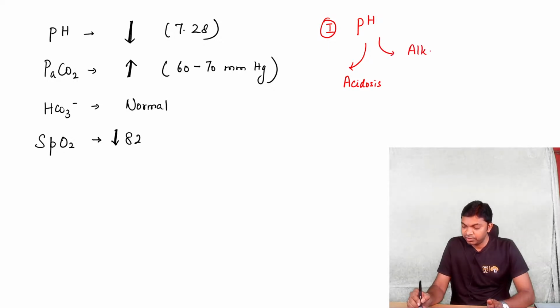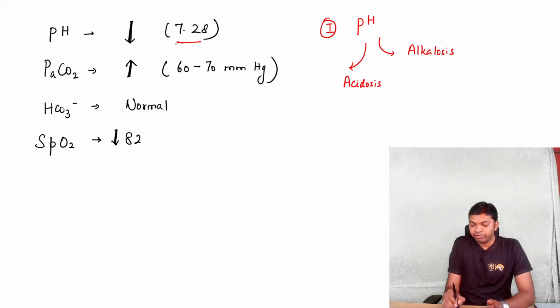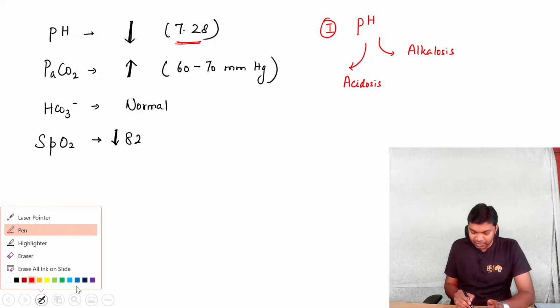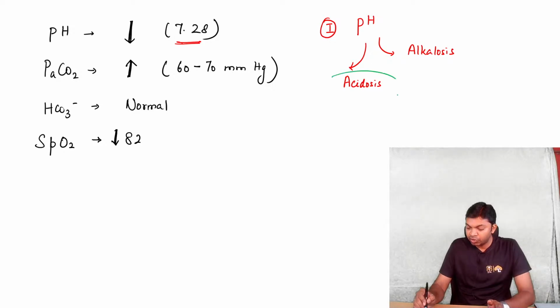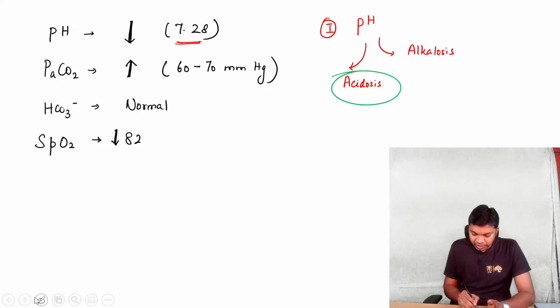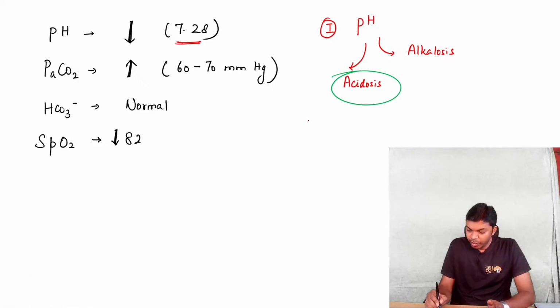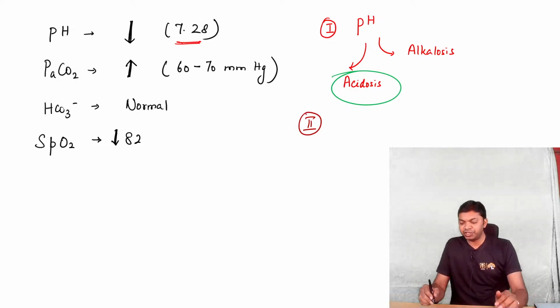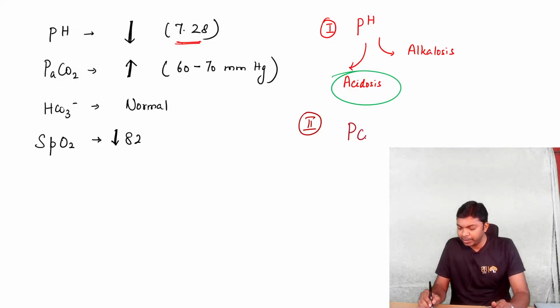That's the very first point you got to think. Now pH is 7.28. Now the diagnosis is half done. It's a case of acidosis. Now what you need to do, you got to look at step 2, isn't it? What is step 2? You got to check whether there is an inverse relationship between carbon dioxide as well as pH.